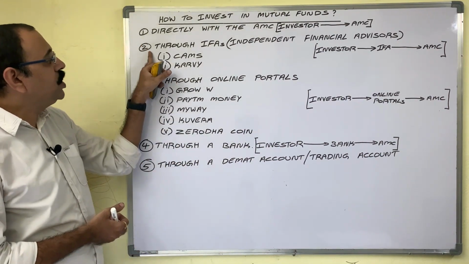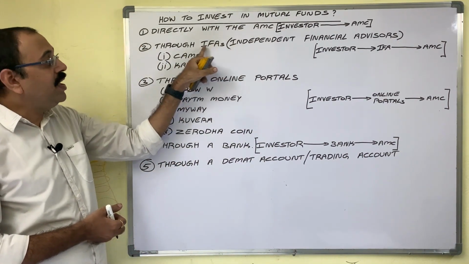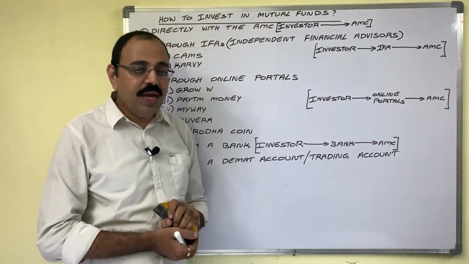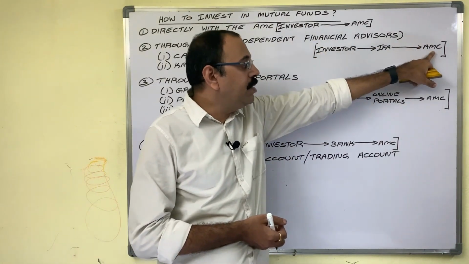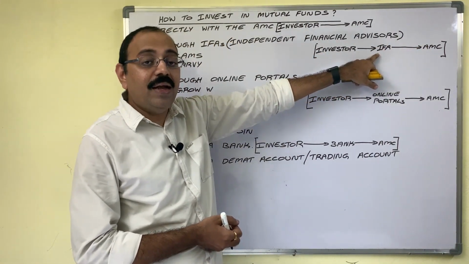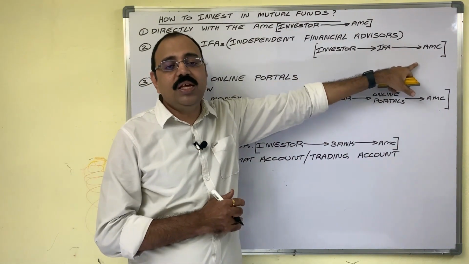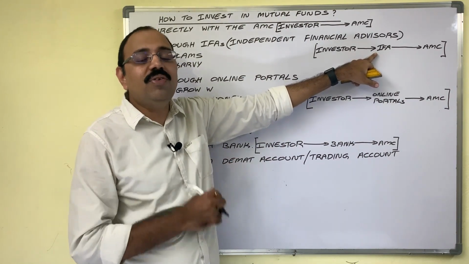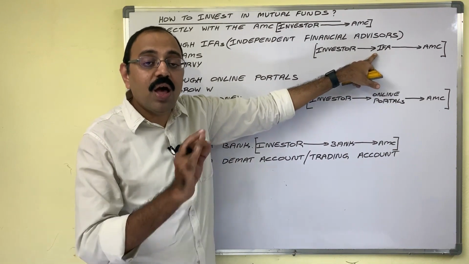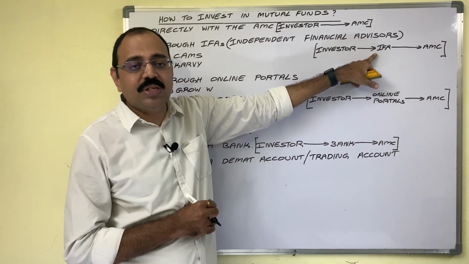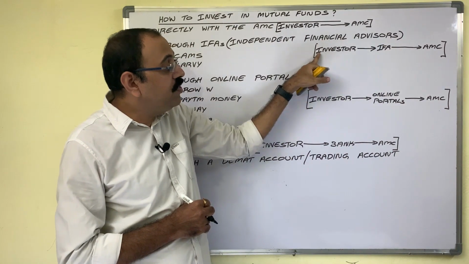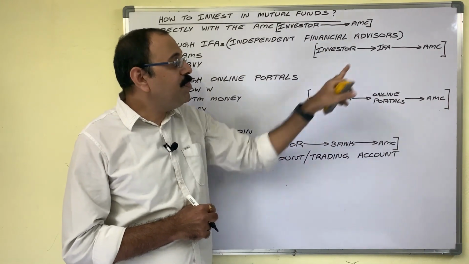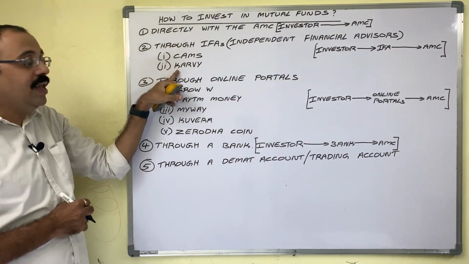Then the second method is through IFAs. IFA stands for Independent Financial Advisor. Here, between investor and AMC, IFAs act as agents. Most of the AMCs take the services of IFAs while buying and selling mutual funds, while maintaining the record of purchase and sale of mutual fund schemes, similarly while distributing the dividend to investors and while distributing the acknowledgements to investors. Examples of IFAs are CAMS and Karvy.